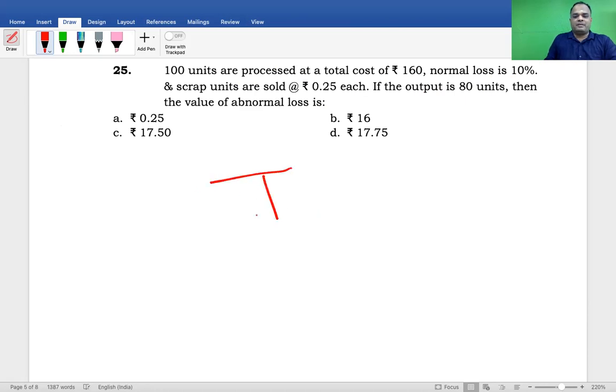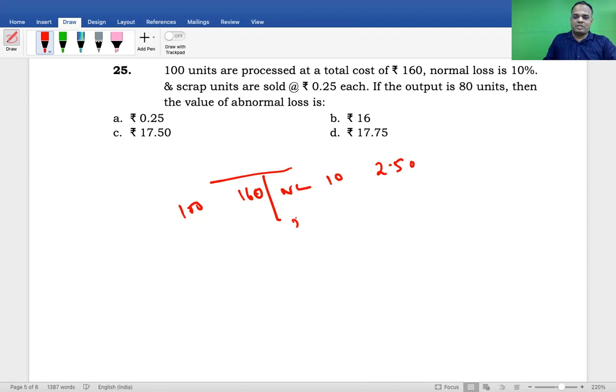On the debit side, input is 100 units. Total cost of 100 units comes to 160, not cost per unit. Normal loss is 10%, credit side 10 units. Salvage value 25 paise. 10 into 0.25 is equal to 2 rupees 50 paise. Yes, sir. 2 rupees 50 paise is the normal loss.